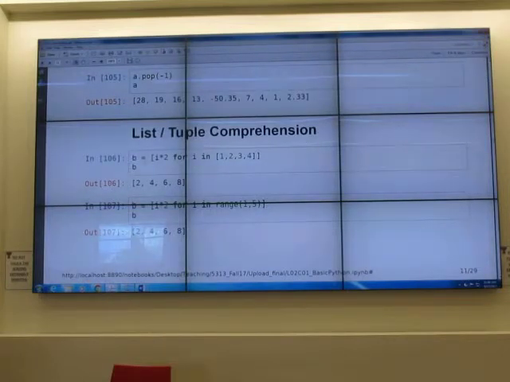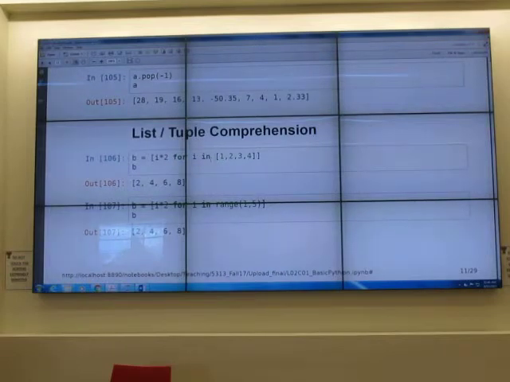Let's take a look at an example. For list comprehension, you have a bracket in the front and in the back. Nothing new, right? And inside, you have that generator. We'll talk about it a little bit more. When you write it like this, we put I multiplied by 2. What is I? I put it here: for I in list 1, 2, 3, 4.